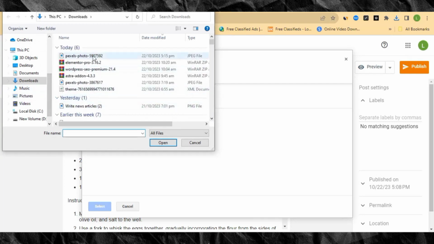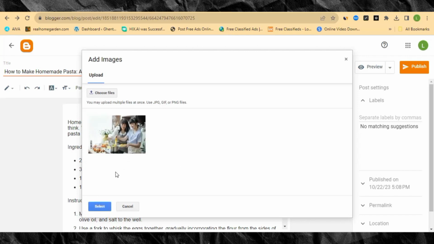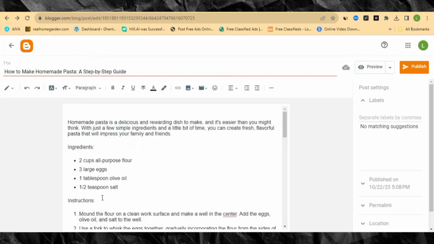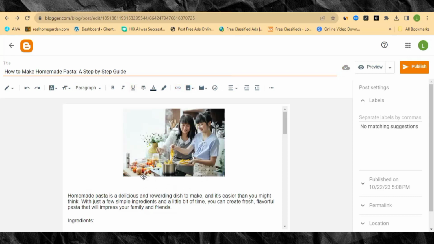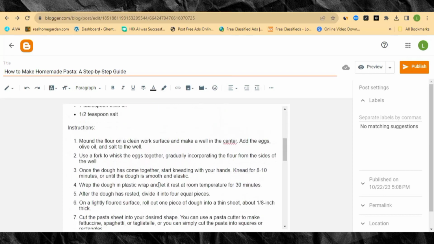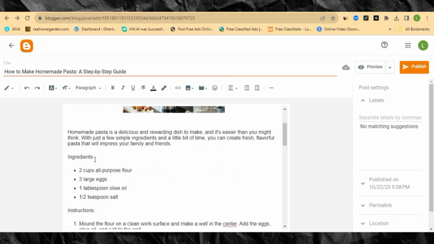and then it has taken us to the download folder. So this is the image. I'll just select it, and then it will be loaded right here, and then I'll select it over here. So when I select it like this, the image will automatically be added to the post, as you are seeing right here. So you can go ahead and add many images to the post that you like, right?